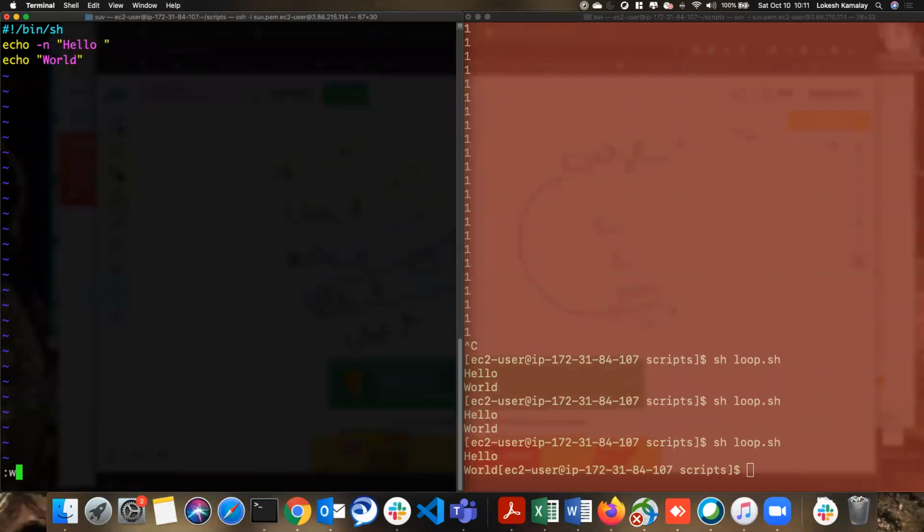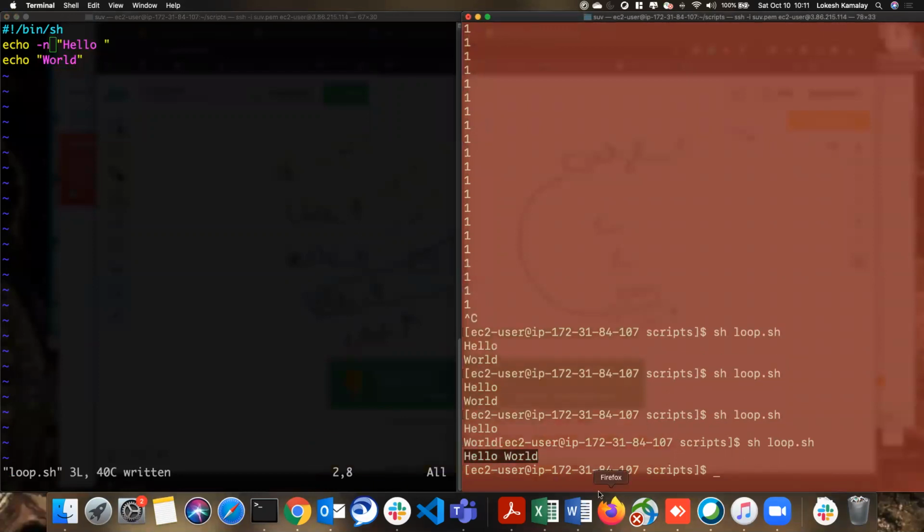Yeah. Now see what happens. It printed in a single line. So minus n means at the end, don't give the new line. Whenever the echo statement completes, it hits enter, so that whatever you do will happen on the next line. But this minus n prevents that. It's not a new line, so the word is printed immediately after. That is the significance of minus n.